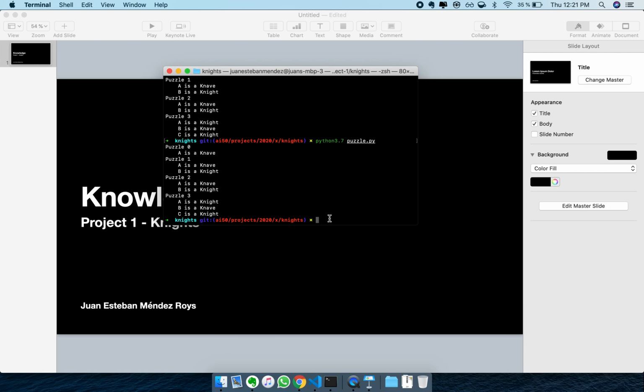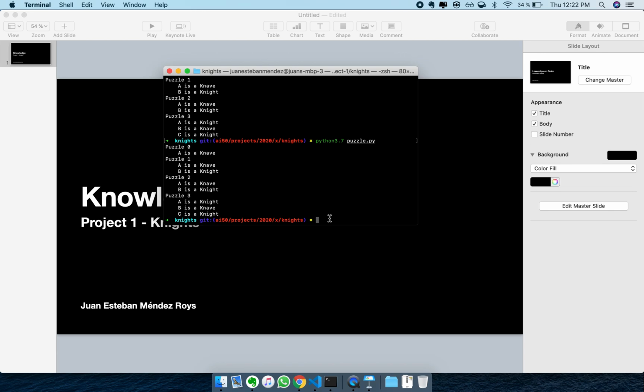by using different propositional logic sentences in which I used biconditionals, implications, ands, ors, and in all of them, every time a character said something, I modeled it as a biconditional in which the precondition is that the character is a knight, because knights always say the truth, and every character says something